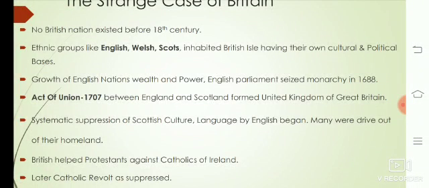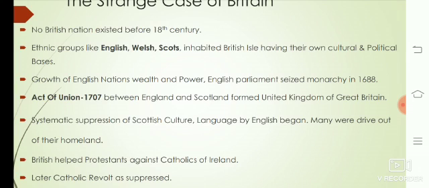Century. Ethnic groups like English, Welsh, Scots inhabited British Isles, having their own cultural and political basis. So this is how it started. Inhabited is to bring into existence. So the ethnic groups of English, Welsh and Scots were the ones who brought this into existence with their own culture and political base.